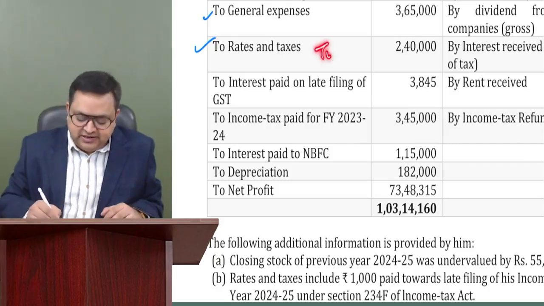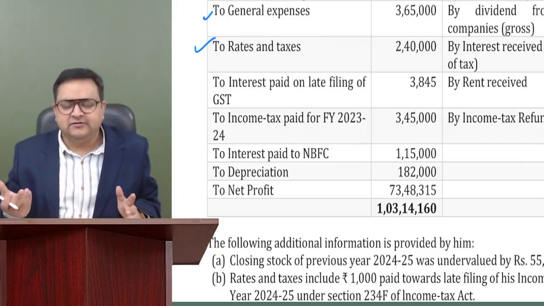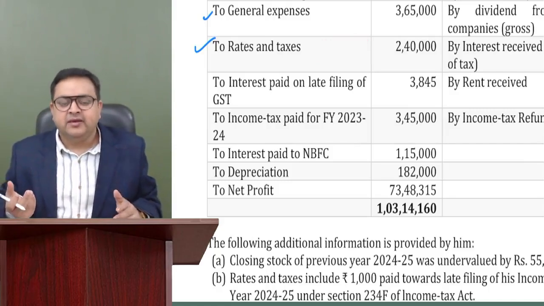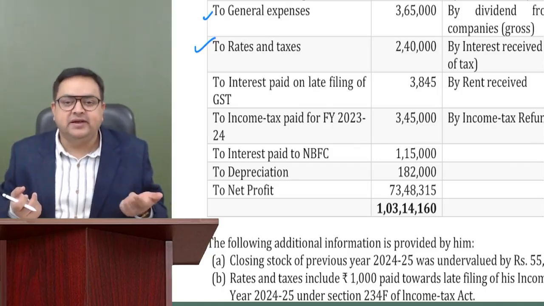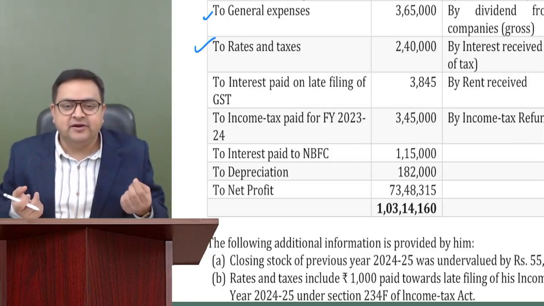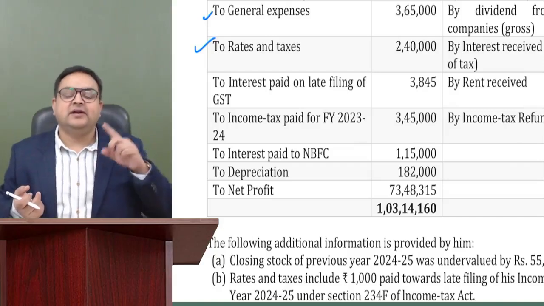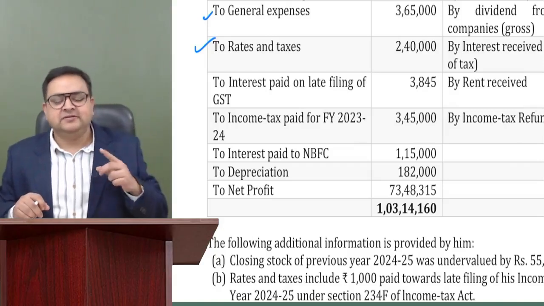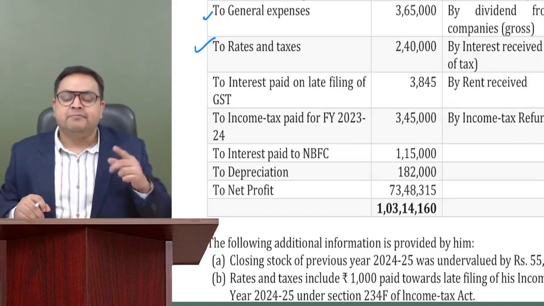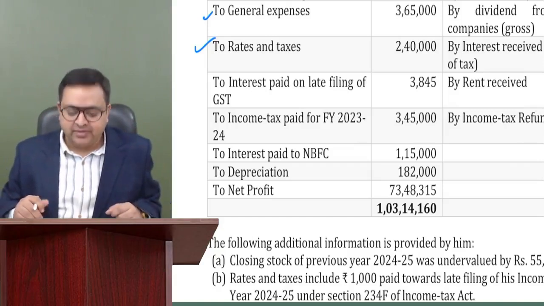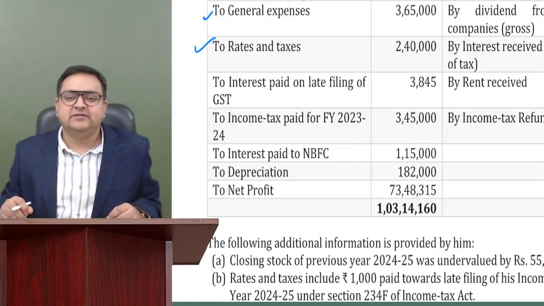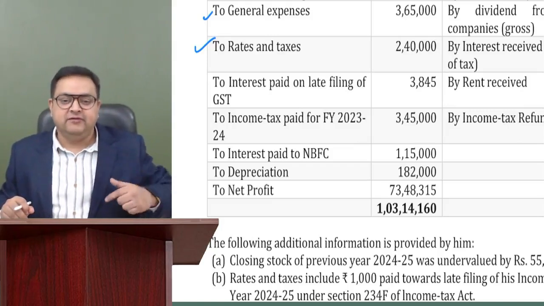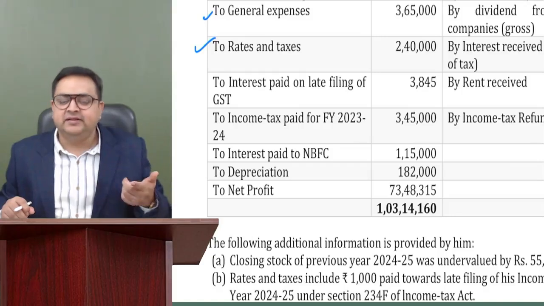So we know that GST payment is allowed. GST, goods and services tax, if we have paid, we have allowed. If we are paying any penalty, any amount which is penal in nature, if it is any penalty of GST, we have contravened the law and then we are paying penalty that is penal in nature, then we will not allow it, because section 37 says that all expenses can be allowed if they are revenue business related, plus it should not be prohibited by any law. So if anything is in the nature of penalty, I have told you when I was discussing section 37 that if there is anything which is penal in nature, then we will not allow.